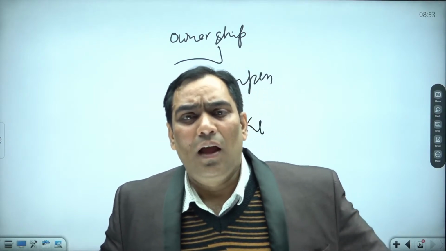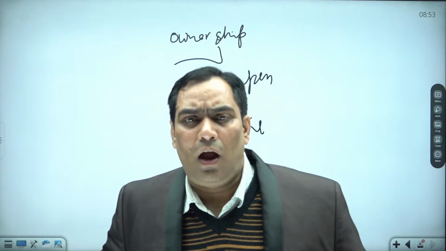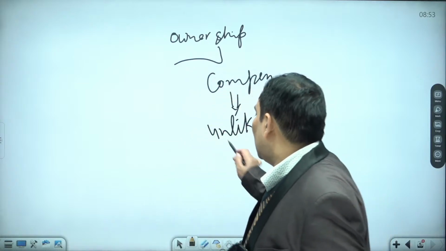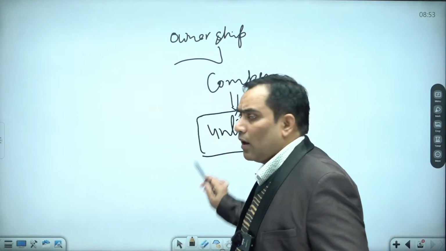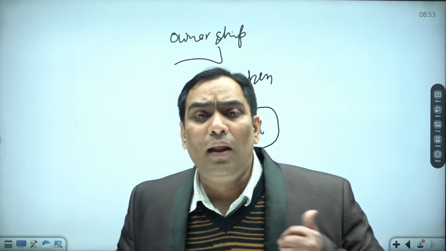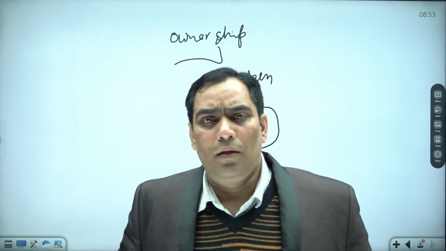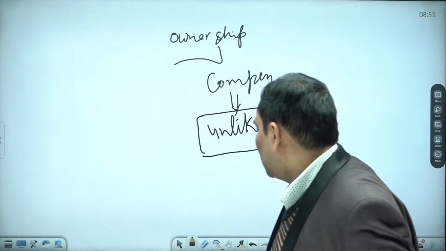But when these reforms were taken in case of Russia, they did not compensate. So this was the drawback, because it burdened the government a lot.